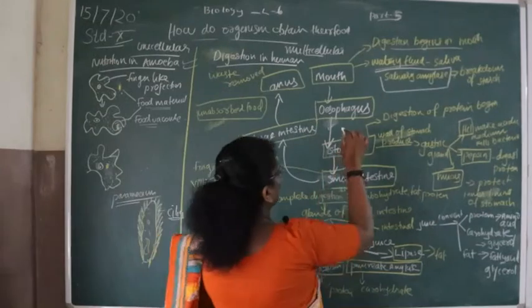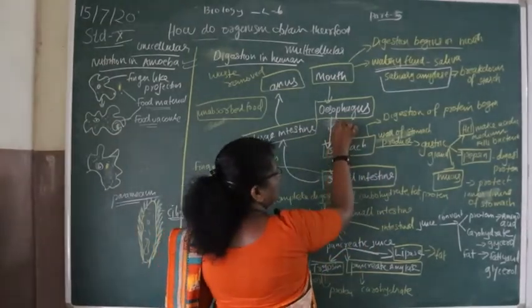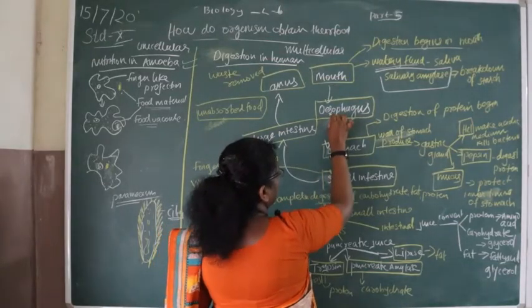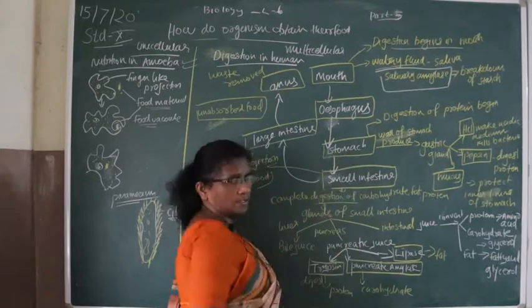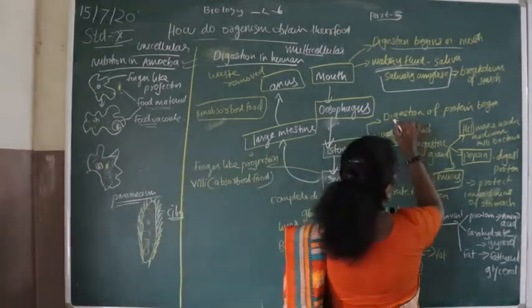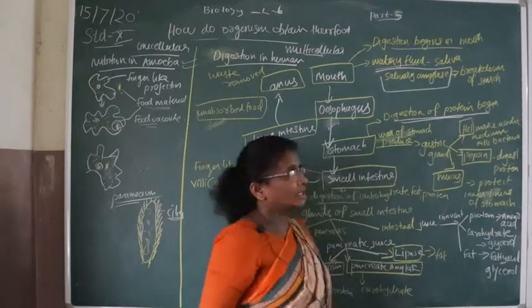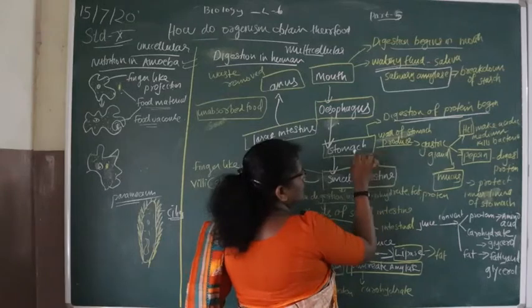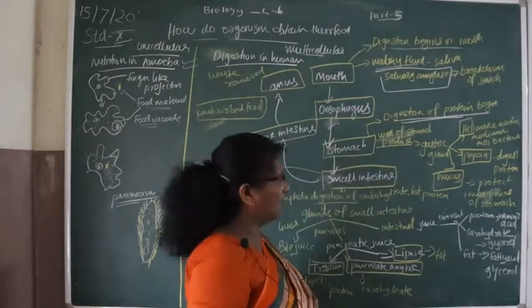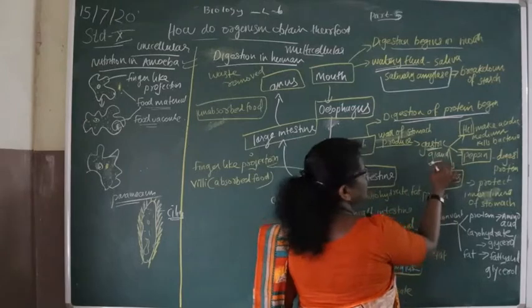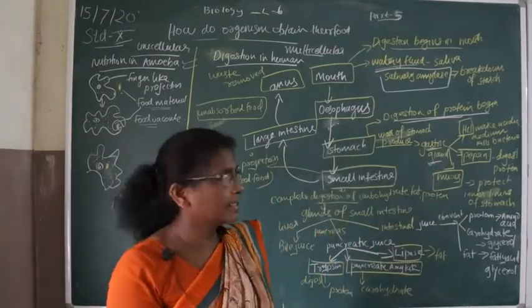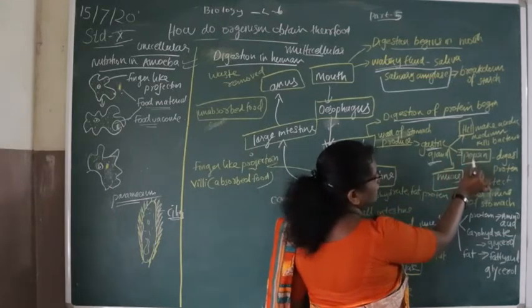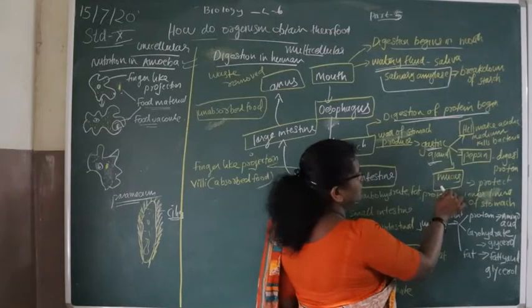Next the food goes to the esophagus, the food pipe. Then the food material goes down to the stomach. In the stomach, the digestion of protein begins. The wall of the stomach has some glands called gastric glands. These gastric glands produce HCl, hydrochloric acid, and pepsin and mucus.